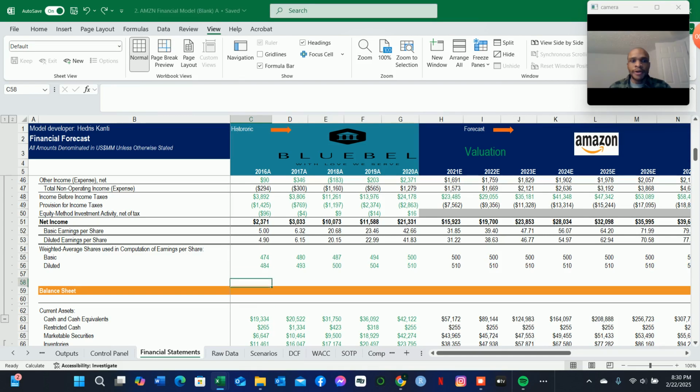So here we are in our financial model, the financial statements. As you can see, we've done a lot of work up to our discounted cash flow analysis, where we brought in the free cash flow to the firm, and now we are ready to estimate the weighted average cost of capital